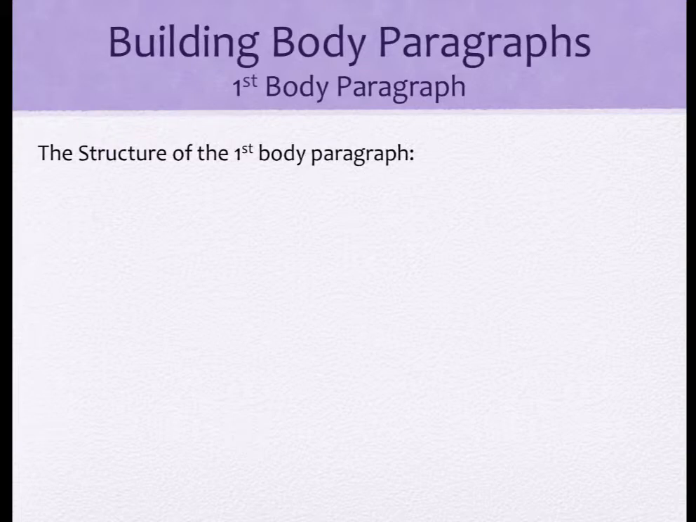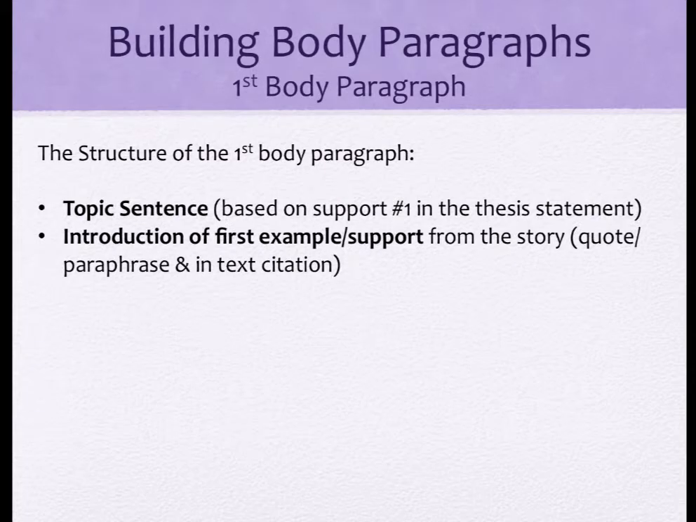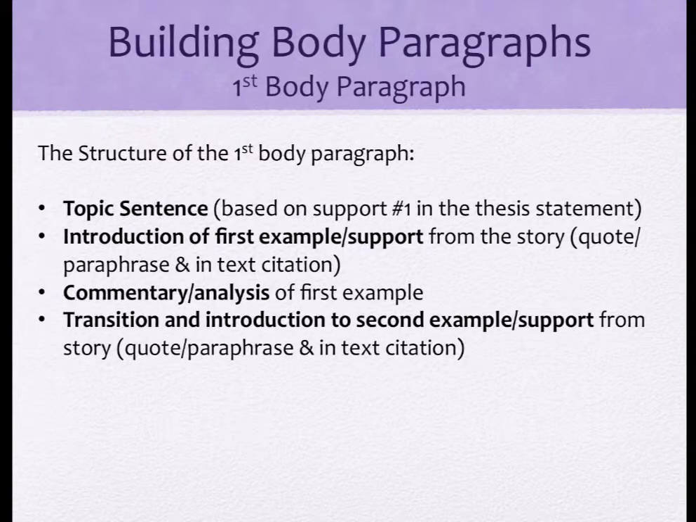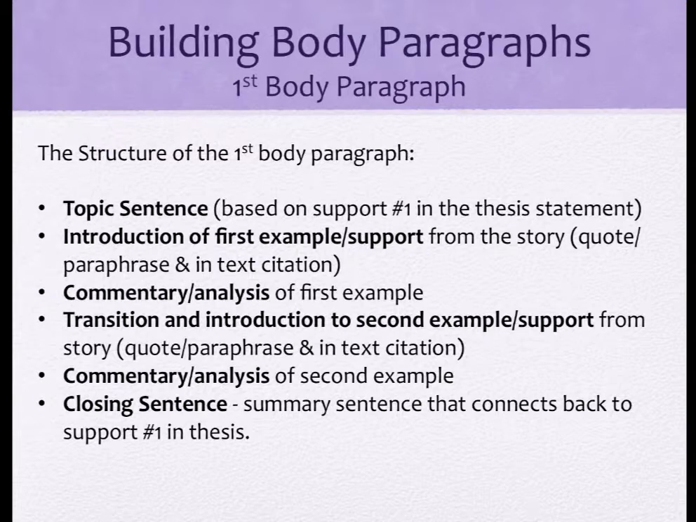Body paragraphs are built like any paragraph you've written. There's a topic sentence. This topic sentence is based on the number 1 support in the thesis statement. You introduce an example from a piece of literature, a quote, a paraphrase, and an in-text citation. You provide commentary and analysis of that example. You transition and introduce the second example or support from the literature, and that also has a quote or paraphrase with an in-text citation, a second commentary or analysis, and then a closing sentence, a summary sentence that connects back to support number 1 in the thesis.